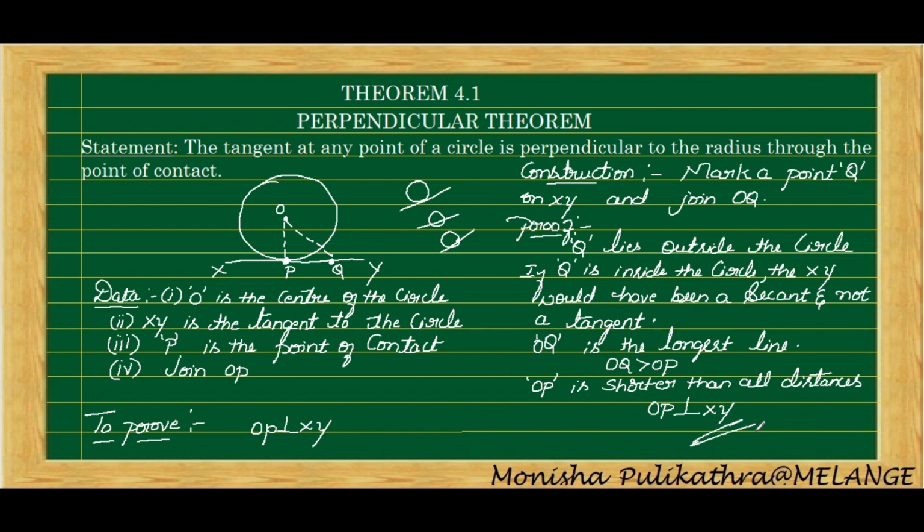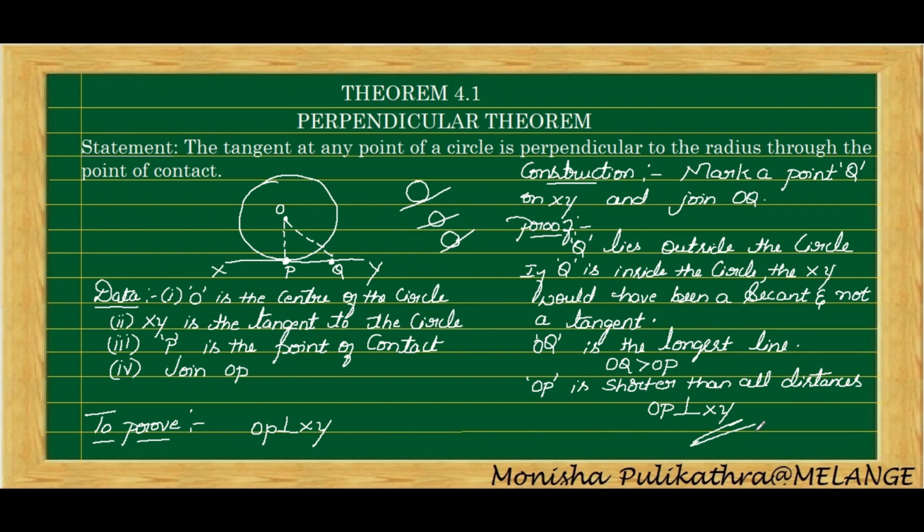So the data is: O is the center of a circle, XY is the tangent, P is the point of contact, that is, the tangent meets the circle at point P. Join OP. Next we need to prove OP is perpendicular to XY. In the construction part we mark a point Q on XY and join OQ. Next, the proof: since this Q point lies outside the circle, XY is a tangent. If Q were inside the circle, then the tangent XY would have become a secant. It will not be a tangent anymore.